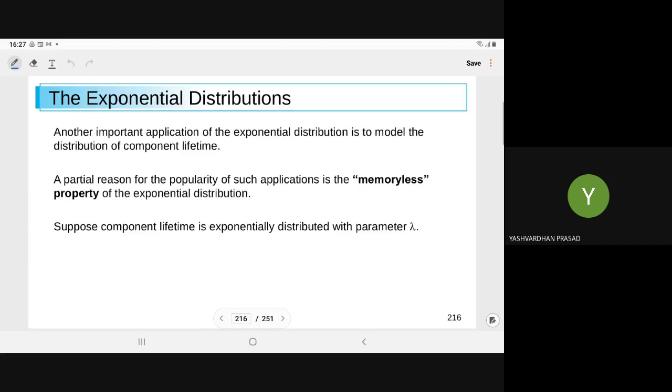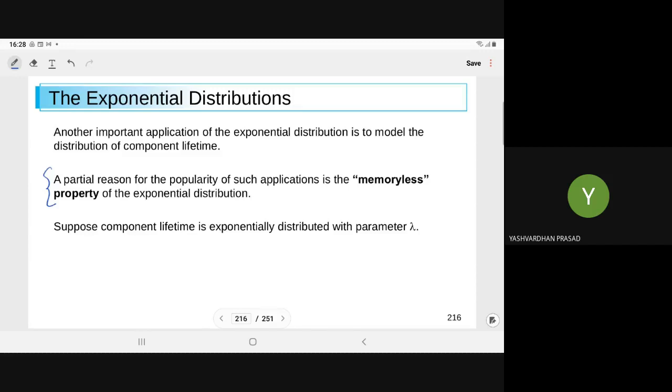In reliability theory, in machining systems, in manufacturing, in production, where reliability is an important concern, there we use the exponential distribution. So what is the most important property of the exponential distribution? That is here. A partial reason for the popularity of such application is the memoryless property of the exponential distribution.